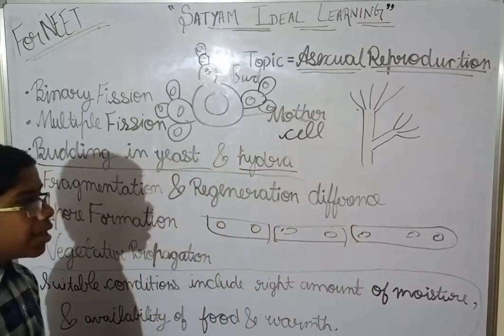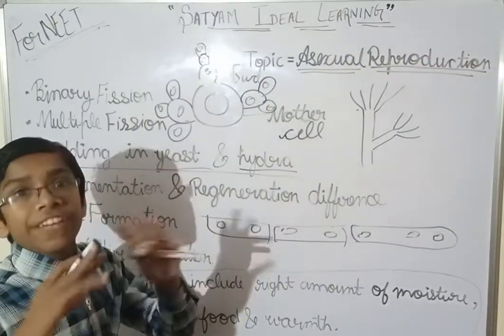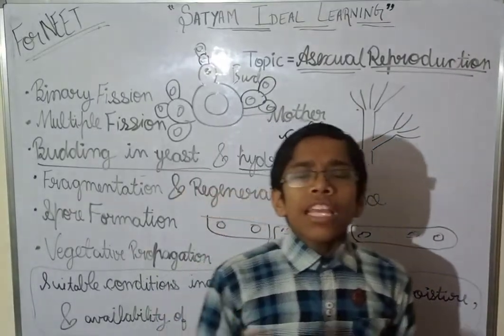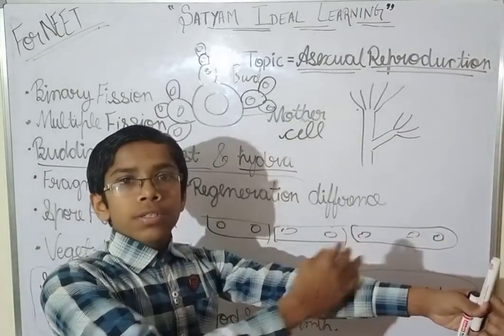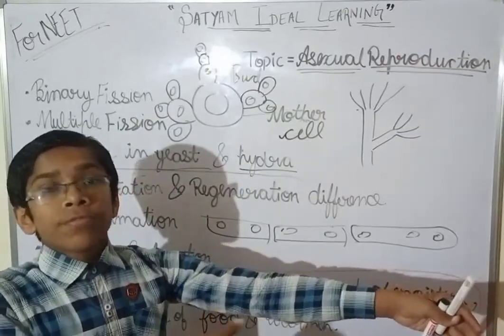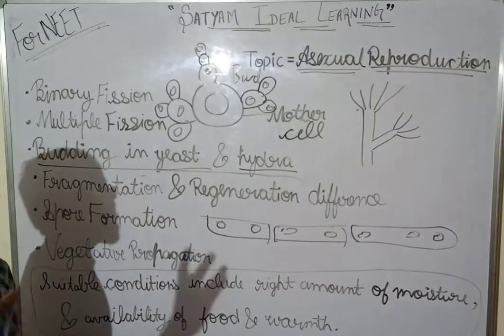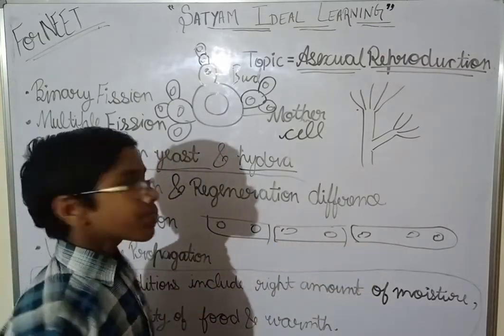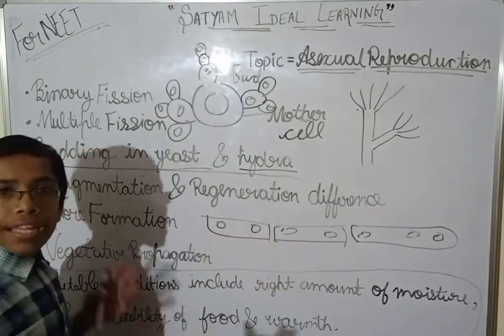then what will happen? These three will become new individuals. For example, imagine I am a parent body and my hand is divided. If my hand has been cut off, then a new organism will arise from that hand. This is known as fragmentation. It is just an example that I have given you about my hand, and in spirogyra it occurs. So from the fragments, from the pieces, new organisms arise.